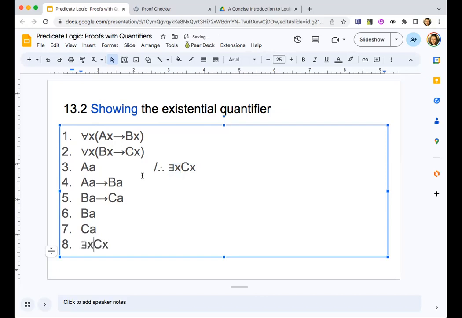Okay, I've been lazy and I haven't put my justifications in. So let's make sure we know what those are. This was line 1, universal elimination or universal instantiation. This was line 2, same rule. What was this? This was lines 3 and 4. Modus ponens.